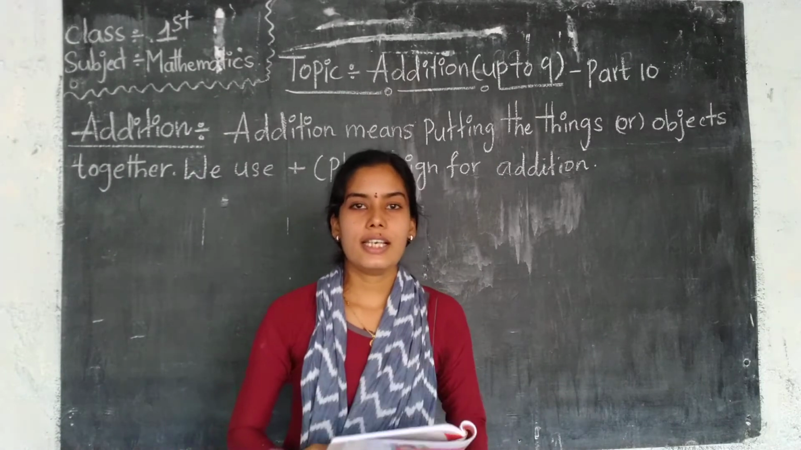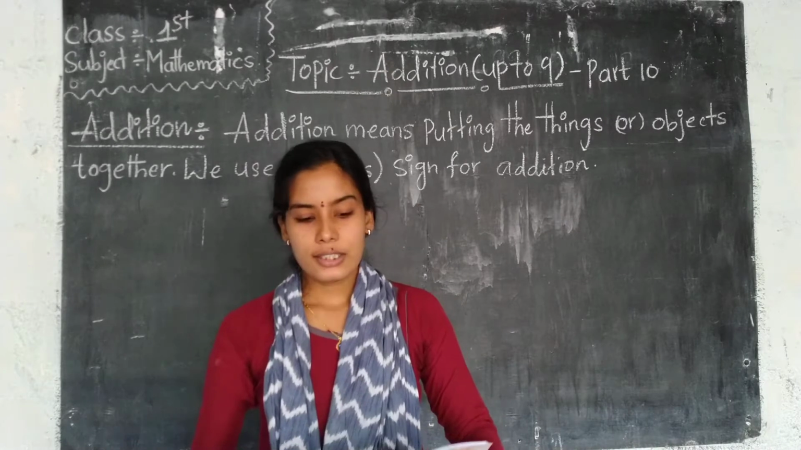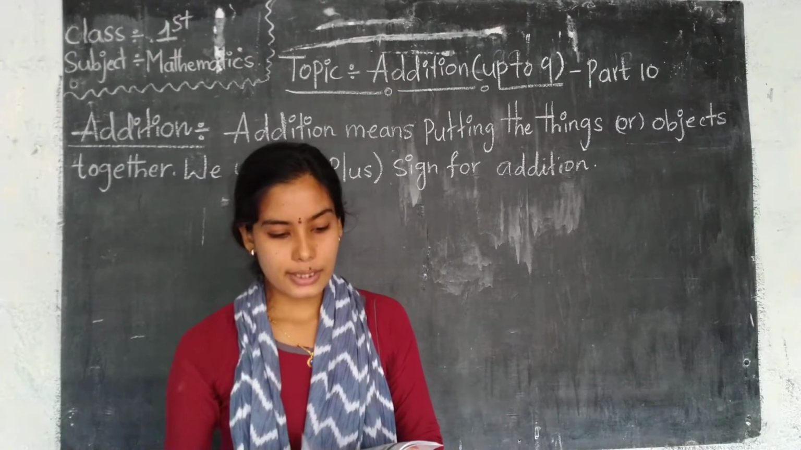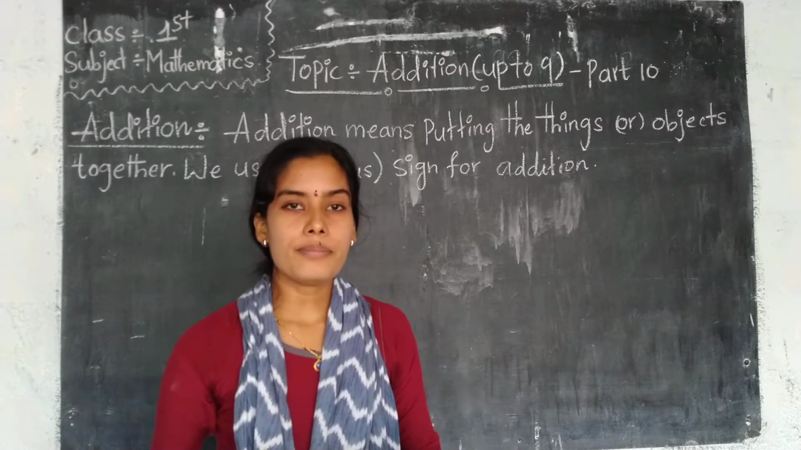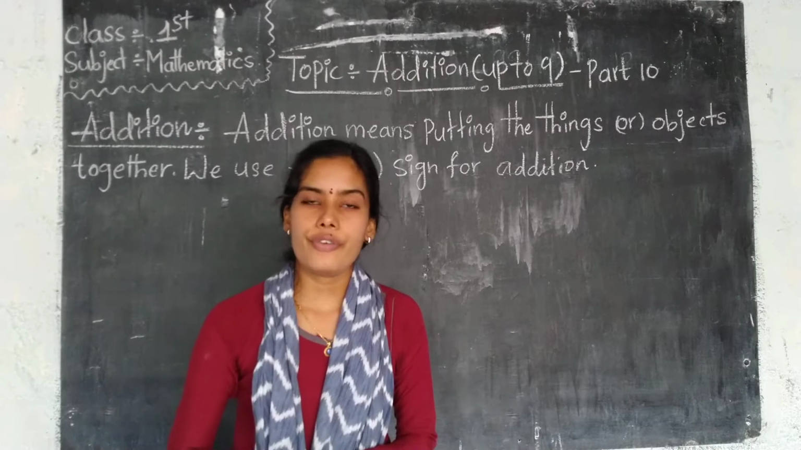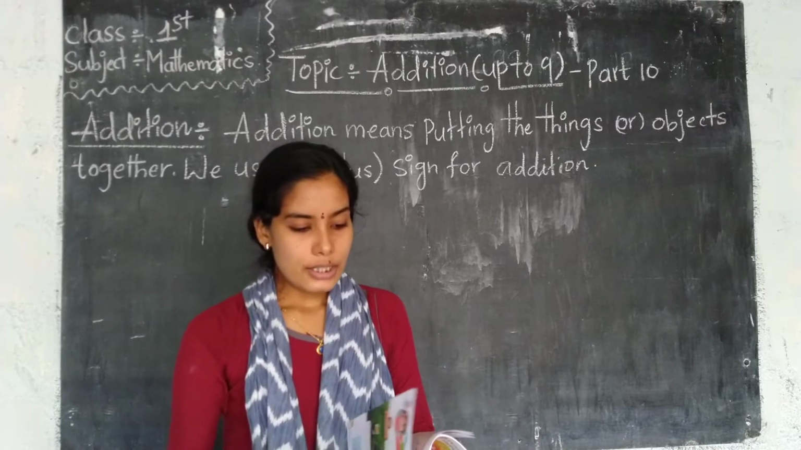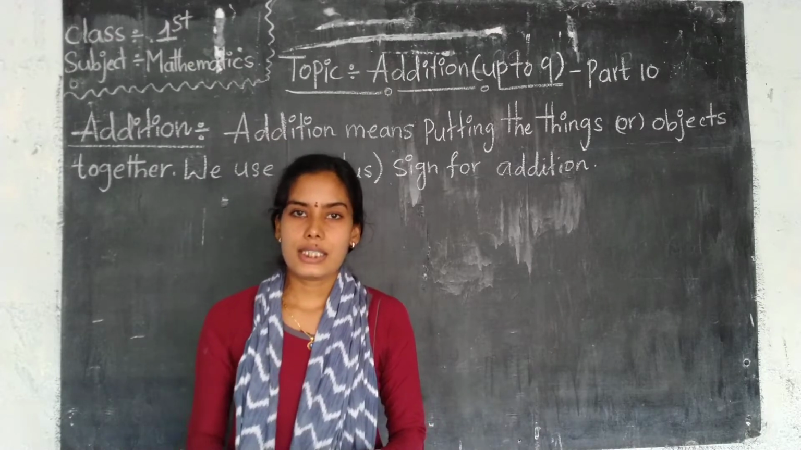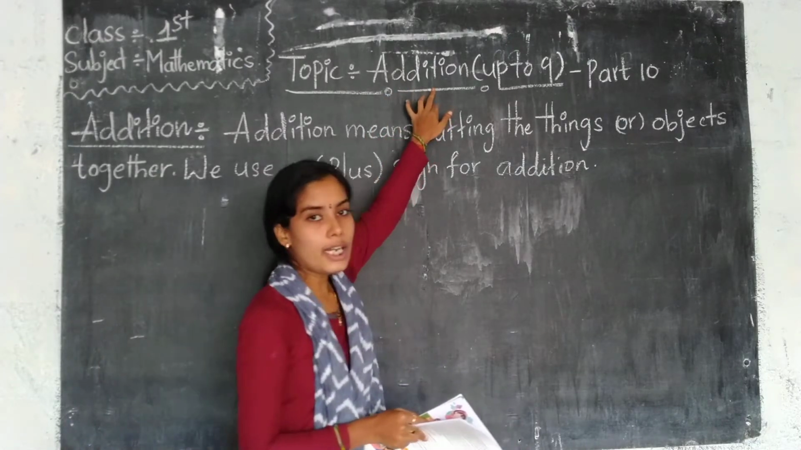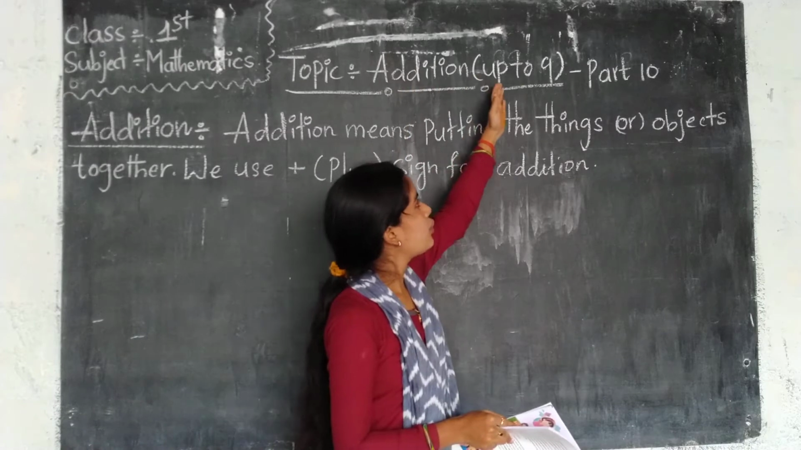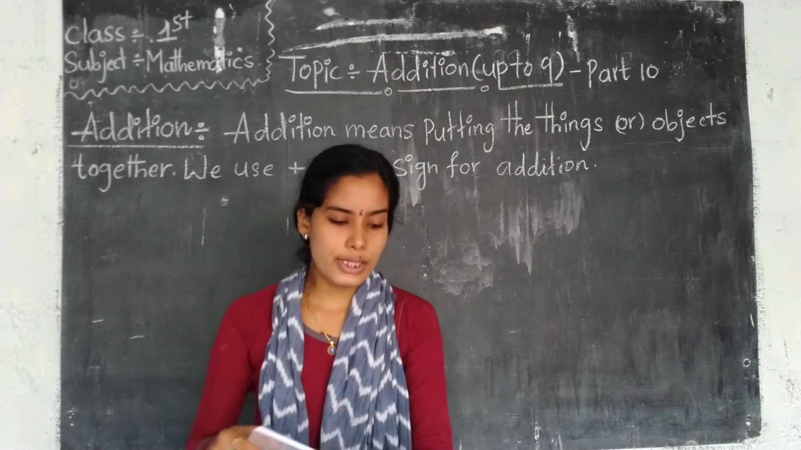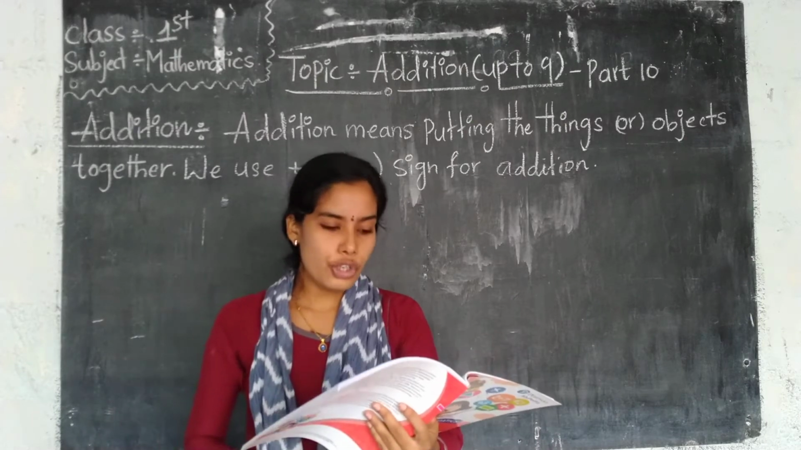So children, in the last session we completed the third chapter, that is numbers. We learned numbers from 0 to 9. Numbers and comparison of numbers were also completed. So today we will start the next chapter, that is addition. Addition up to 9. So this is the new chapter.